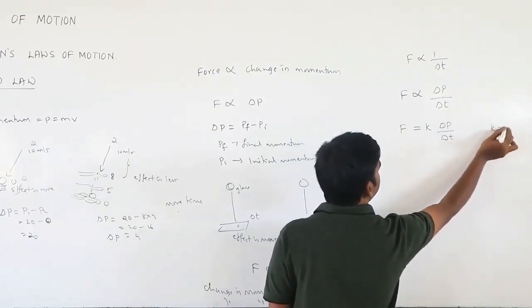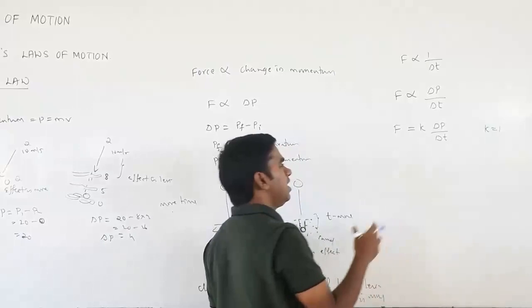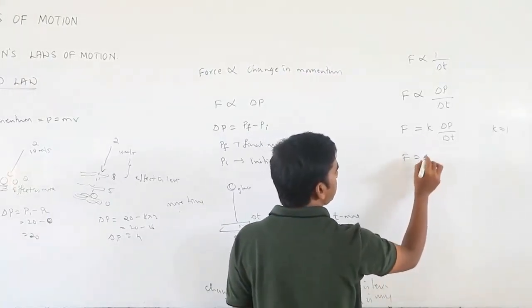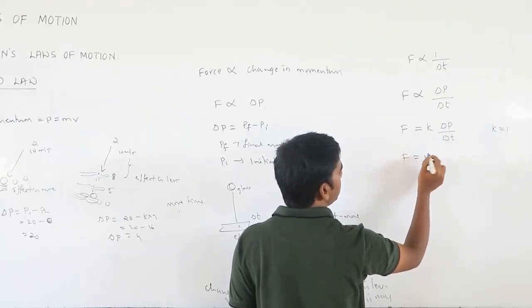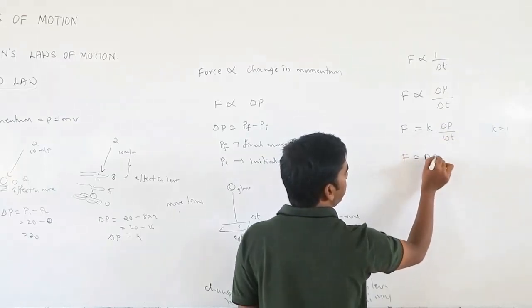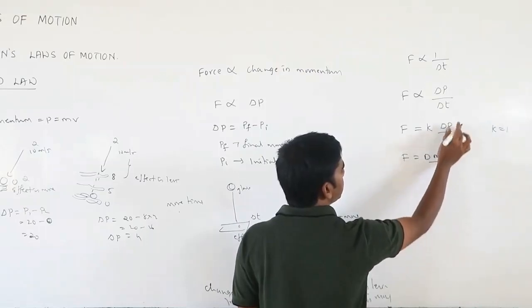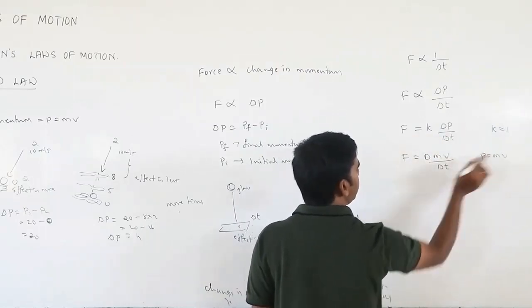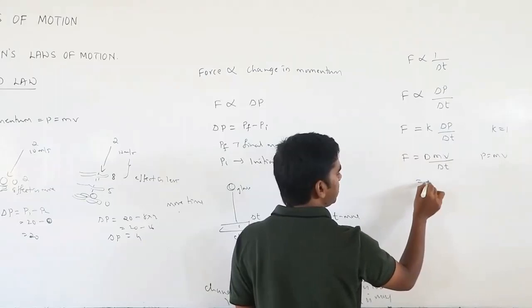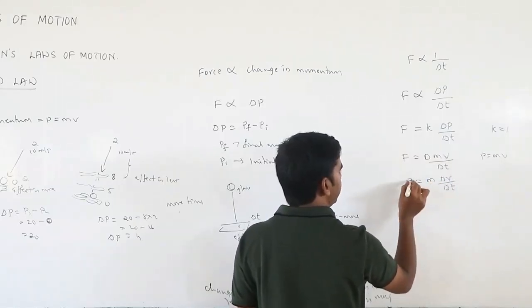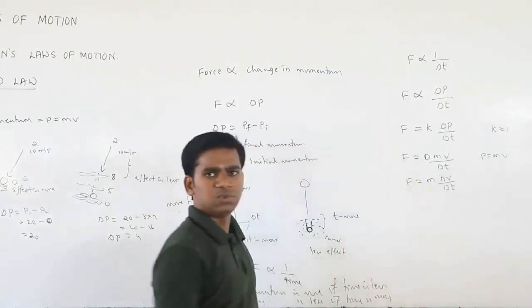I will take k as 1; those things we will describe later. So F equals delta p by delta t. What is p? p is m into v. The mass m is constant, it will not change, so take m outside: F equals m times delta v divided by delta t.